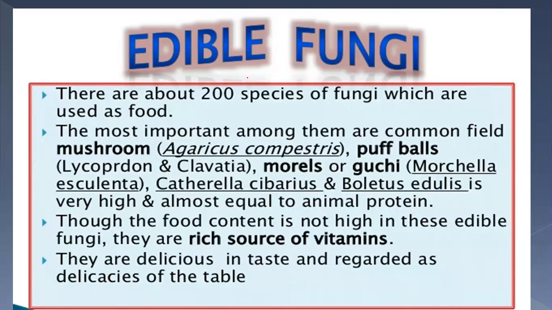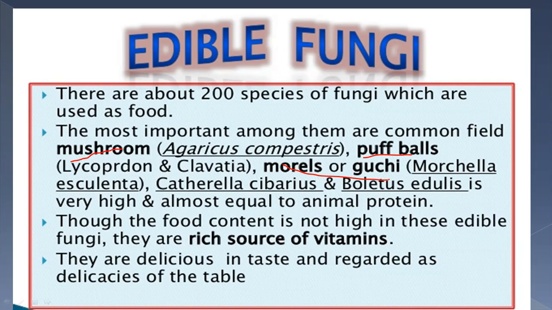There are edible fungi also, like mushroom, Agaricus campestris, puffballs, morels, and gucchi. These are some edible, but there are different varieties of poisonous ones too.